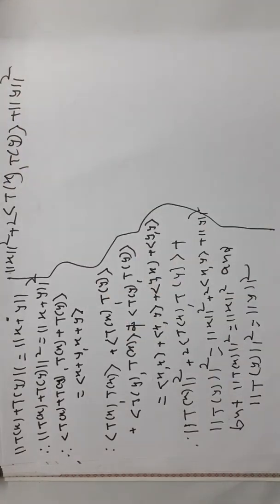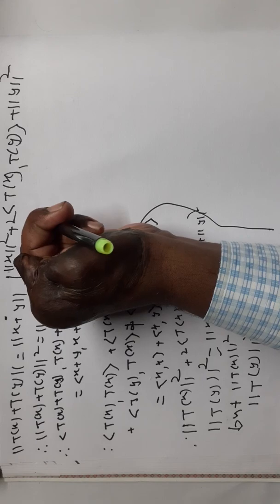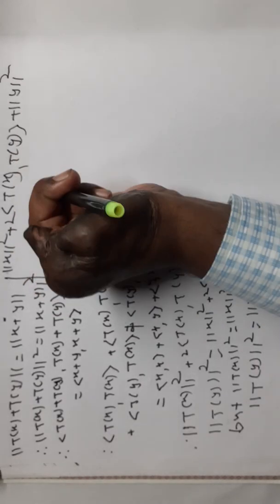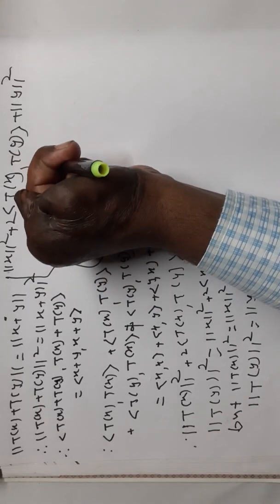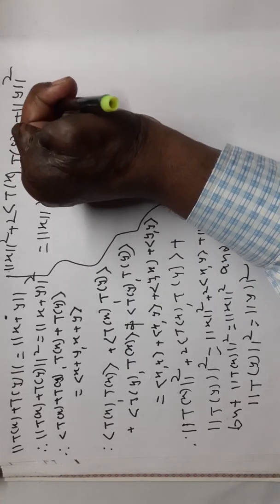is equal to norm of x square plus 2 angle bracket x comma y plus norm of y square.